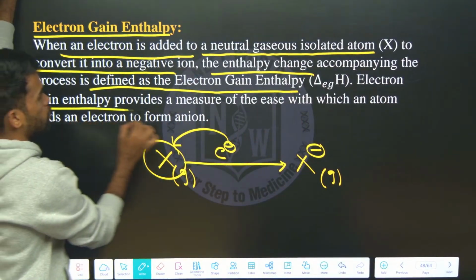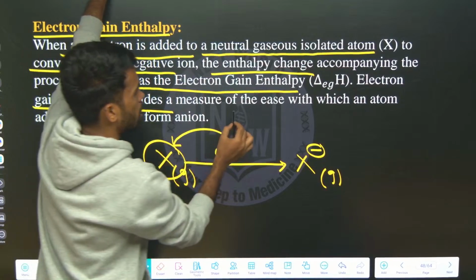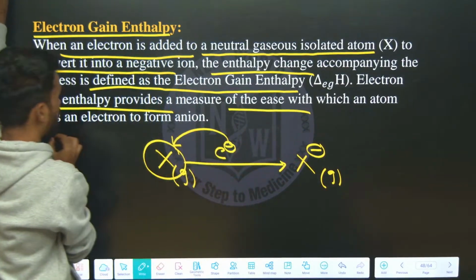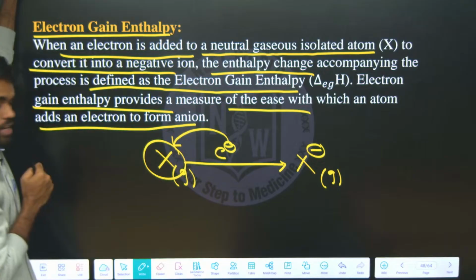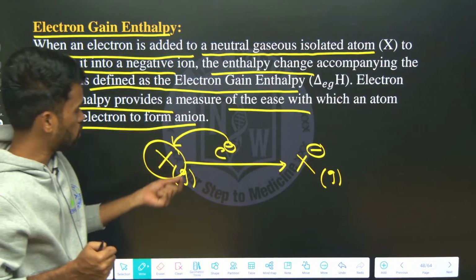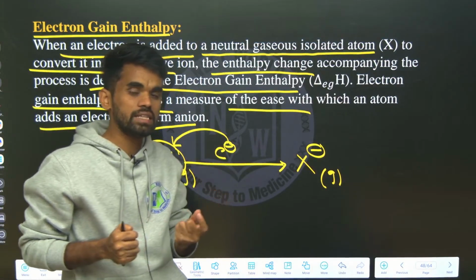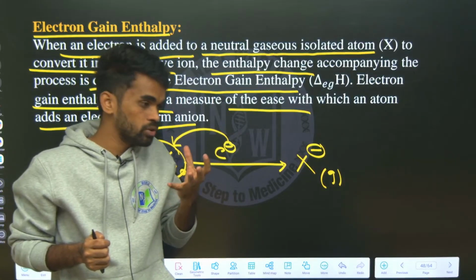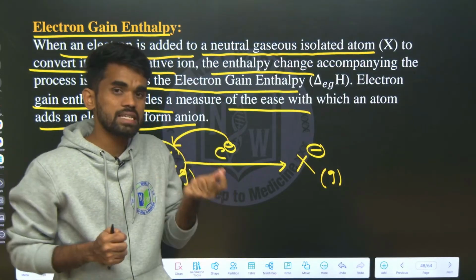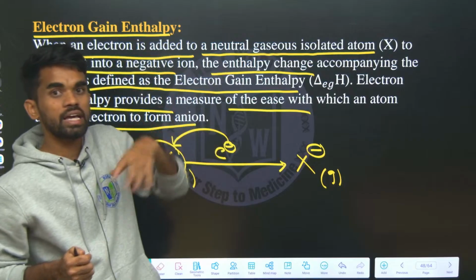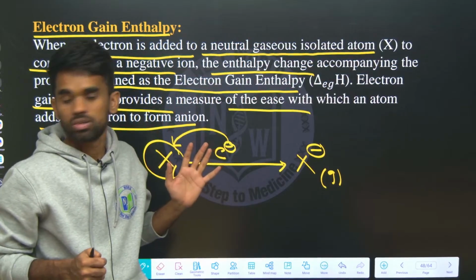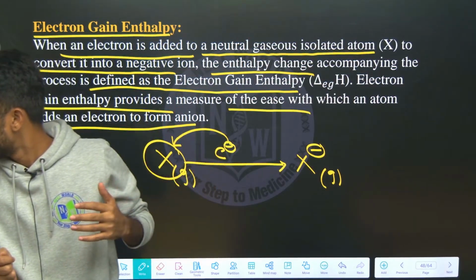Electron gain enthalpy provides a measure of the ease with which an atom adds an electron to form its anion. By looking at electron gain enthalpy values, we can understand which element has more tendency to take that electron to become its anion.